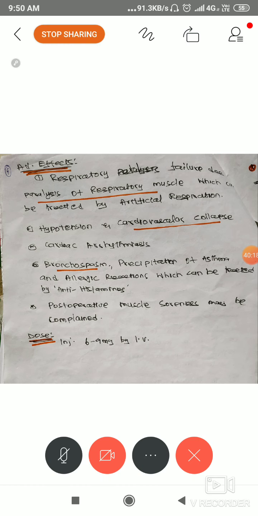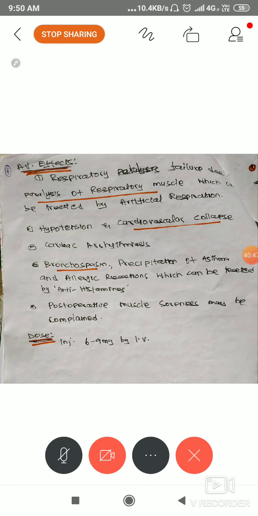So you see, respiratory failure due to paralysis of respiratory muscle. That's what I said in the introduction itself: respiration can happen only because of muscle contraction and relaxation. You may study respiration in anatomy and physiology. So if you are using these medicines for surgery, ortho surgery, and an overdose is given, what happens? Totally your muscles, I mean respiratory muscles.